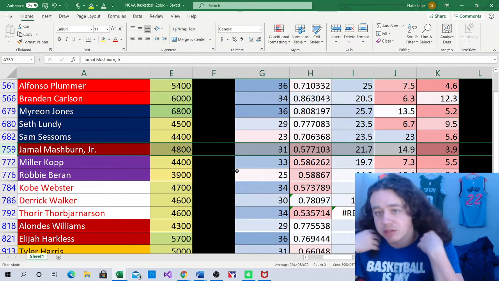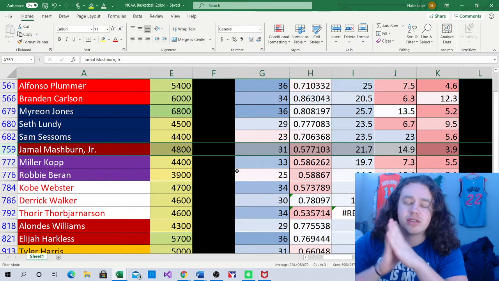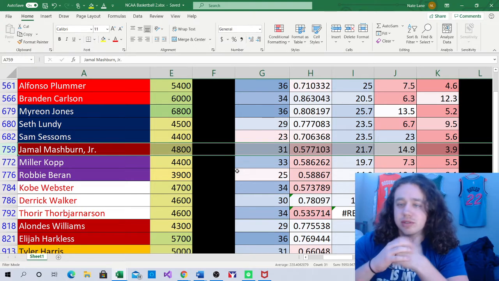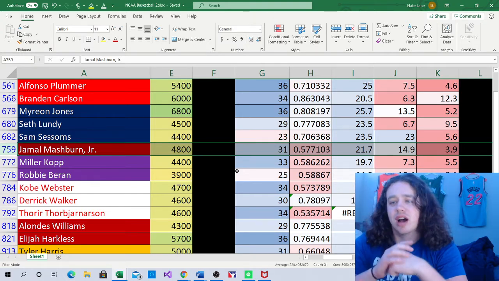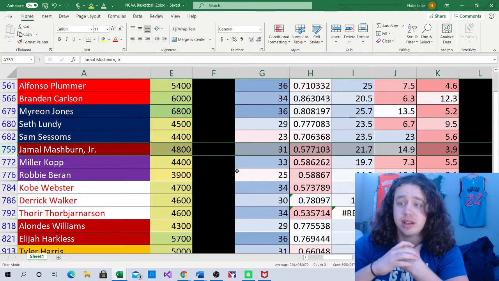To be honest, there's going to be some guys that are going to get into the lineup, but they've been kind of priced up because some of those guys have been out for a little bit. And they're also really bad fantasy producers, so I'm really not too interested in those guys. Marcus Carr is too expensive as well, so Jamal Bashburn is really going to be the only guy I'm interested in here on Minnesota. He's $4,800.